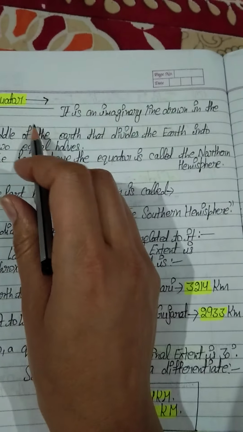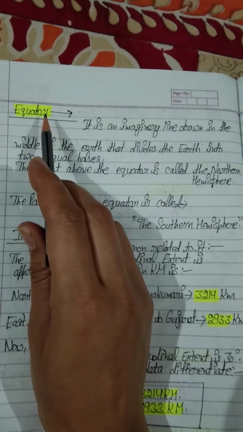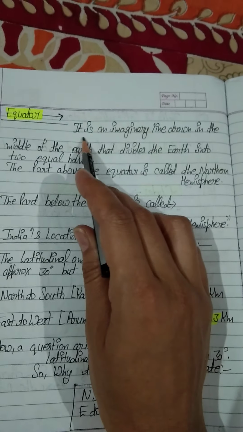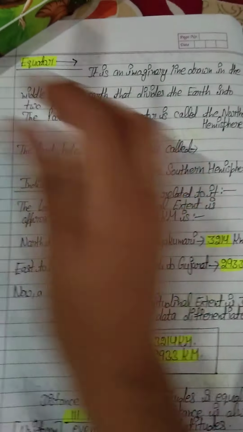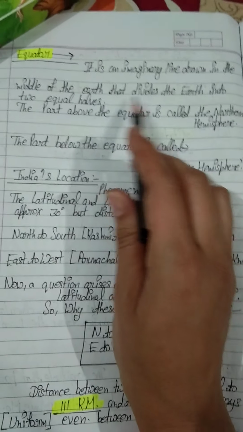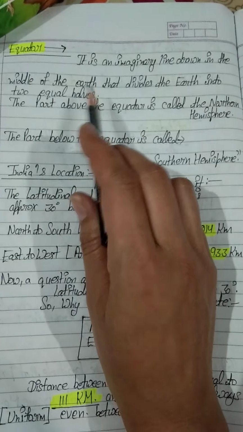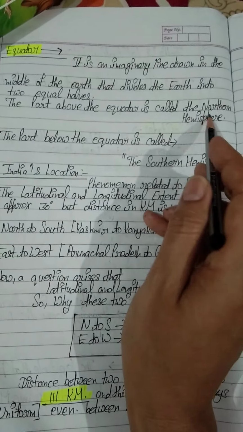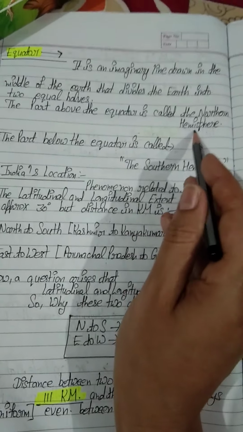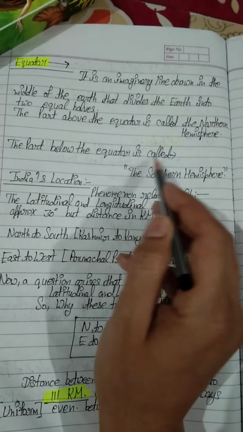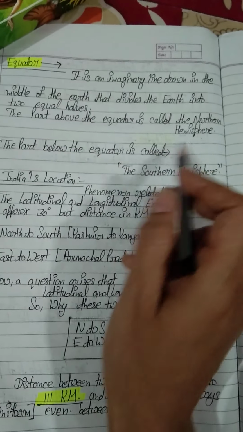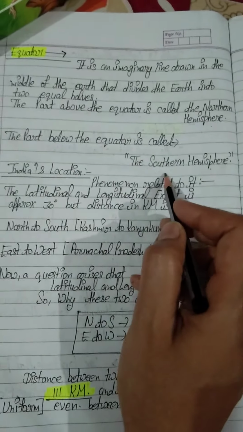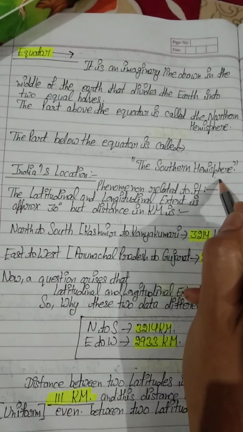Now just attend this definition also. Equator. What is an equator? As I have told you, the equator is an imaginary line drawn in the middle of the earth that divides the earth into two equal halves. The part above the equator is called the northern hemisphere, and the part below the equator is called the southern hemisphere. Very simple.